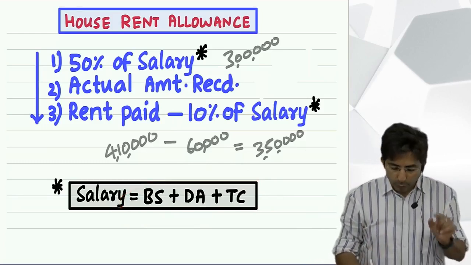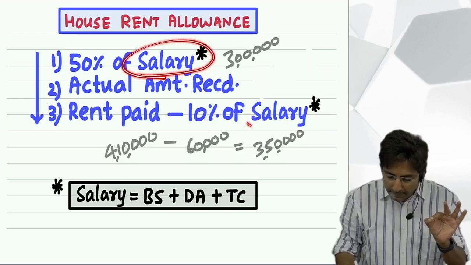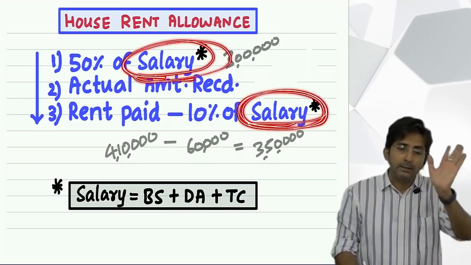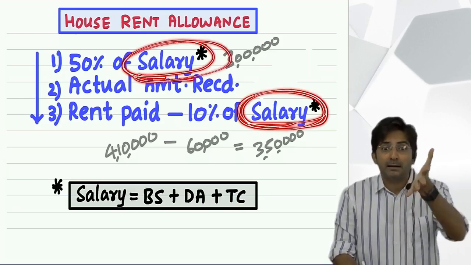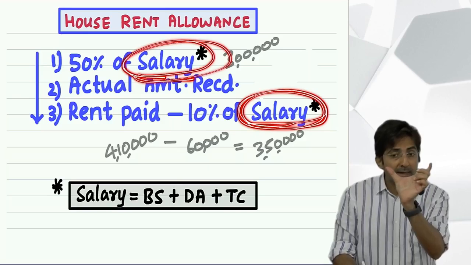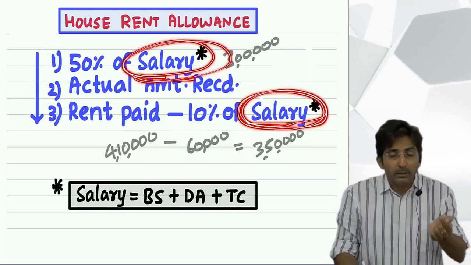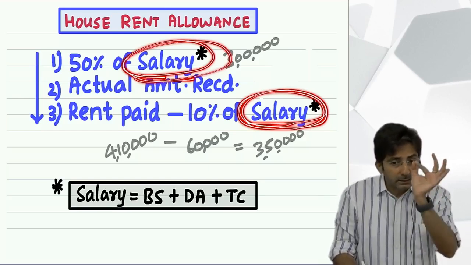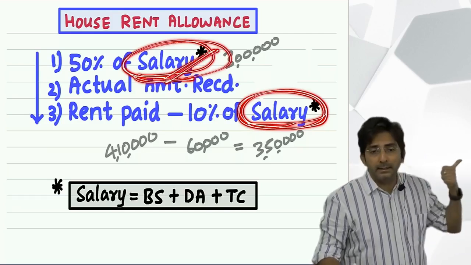Okay. So in short, what is the conclusion? In this salary and this salary, will you take his full salary, whatever he's getting from the company? No. He might be getting a monthly check of 1 lakh. But in that 1 lakh check, you have to see what is the basic, what is your DA, and what is your turnover commission. Only these three items you have to add for the purpose of salary.